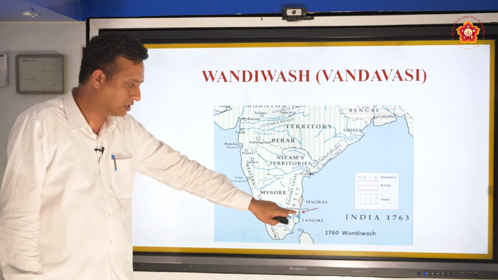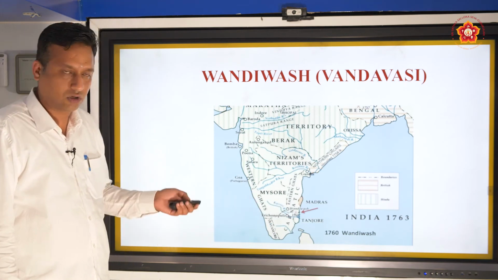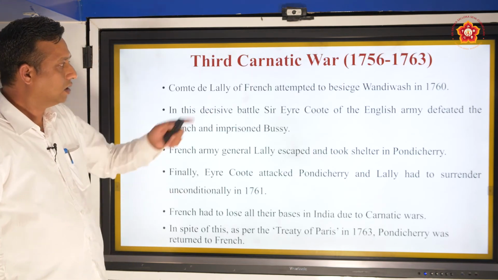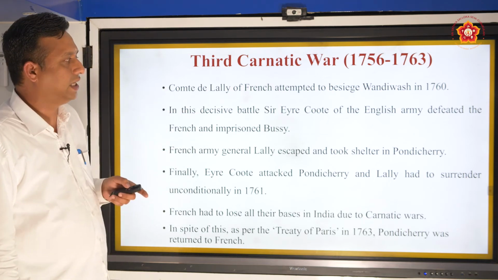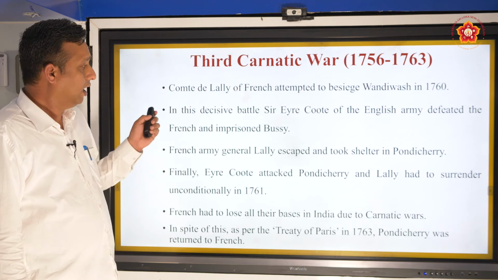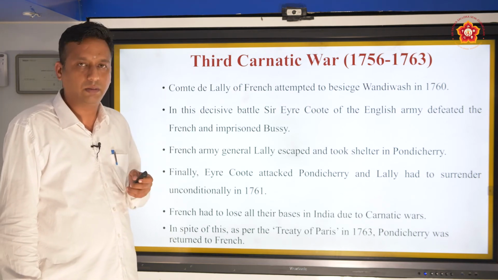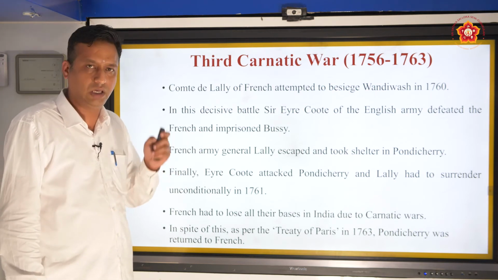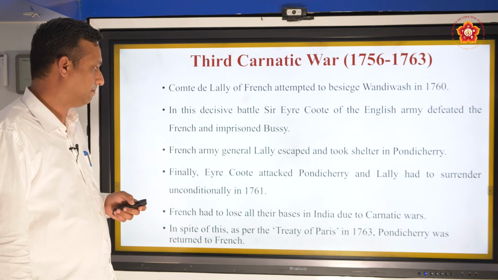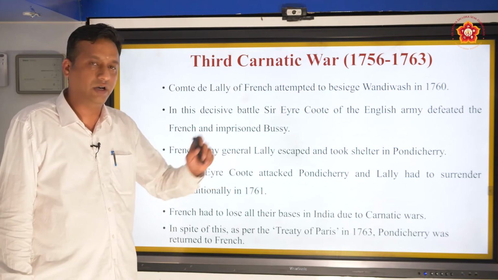This is here in Tamil Nadu. You can see here the eastern coast of Tamil Nadu. The French attempted to besiege Wandiwash in 1760. In this decisive battle, Sir Eyre Coote, the English army general, defeated the French and imprisoned Bussy. Bussy was the French military leader. The French Army General Lally escaped and took shelter in Pondicherry.